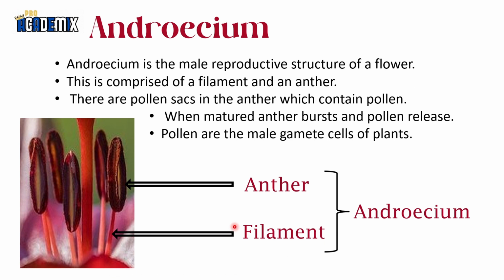Androecium. As I told before, the combination of anther and filament is called androecium. This is the male reproductive structure of a plant. There are pollen sacs in the anther which contain pollen. When the matured anther bursts, pollen is released. Pollen are the male gamete cells of a plant.